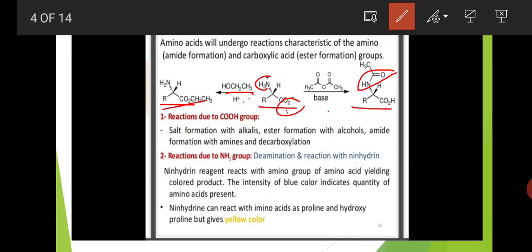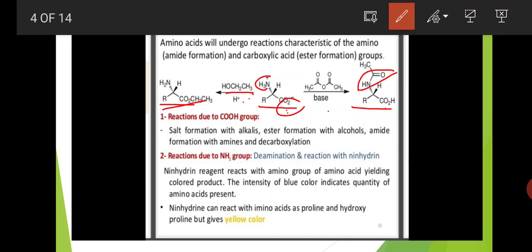Reactions due to the NH or NH2 group: deamination reaction with ninhydrin. Ninhydrin reagent reacts with the amino group of the amino acid, and it gives a colored product. The intensity of the blue color indicates the quantity of amino acid present. Ninhydrin can also react with amino acids such as proline and hydroxyproline, but it gives a yellow color.